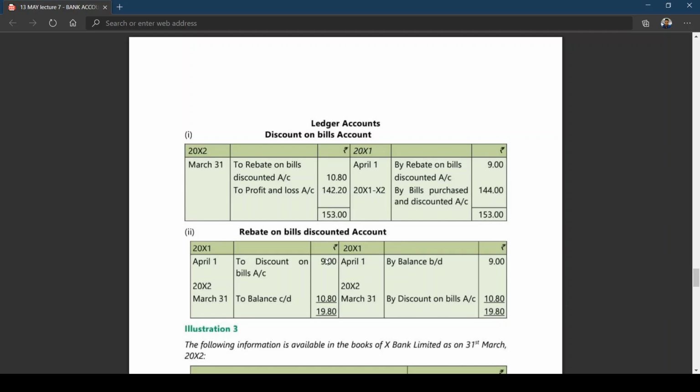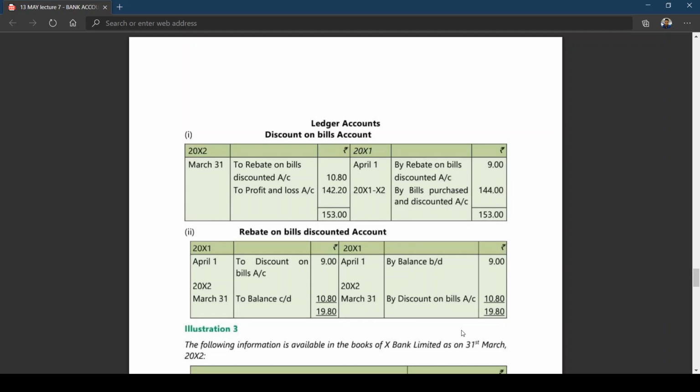Rebate on bills discounted is like income received in advance. You know that, this is by balance brought down 9 crores. This is opening, because income received in advance always shows which balance? Credit balance. This has been closed by transfer to which account? Discount on bills. So this account has been closed. And now this is closing rebate. What is the entry written for this? Discount on bills to rebate on bills discounted. This is closing rebate. Balance carried down. This will become the opening balance for next year.